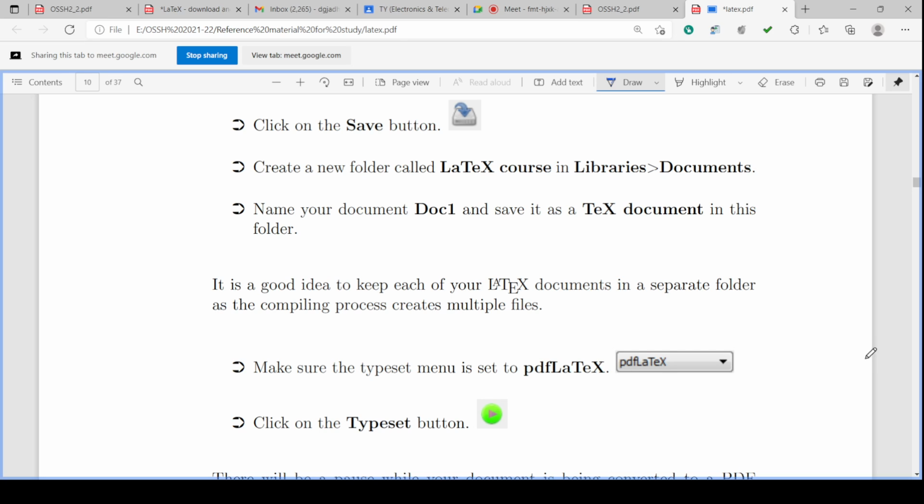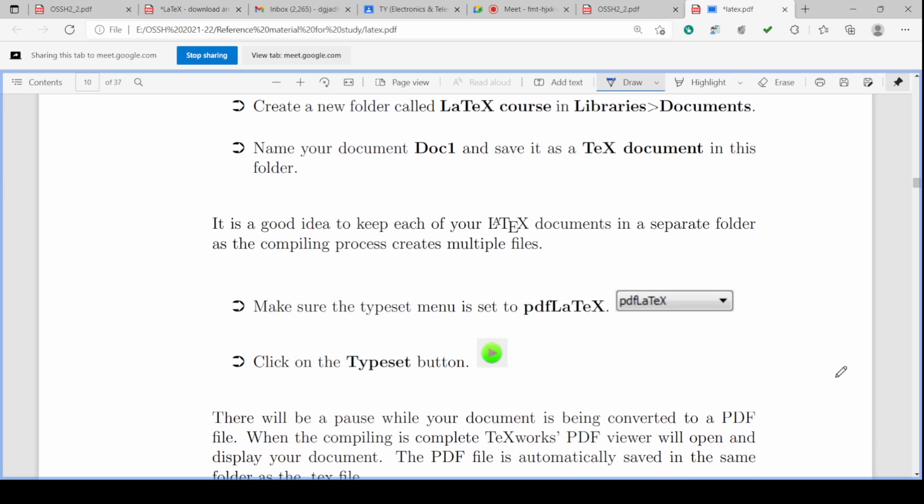So in LaTeX documents, in a separate folder, a compilation process creates multiple files. Different files it will create along with your text document. Make sure the typeset menu is set to PDF LaTeX. So here there is a typeset menu. In that typeset menu, if you select PDF LaTeX, then it will generate output as a PDF. If you select any other type, then it will go for that particular type.